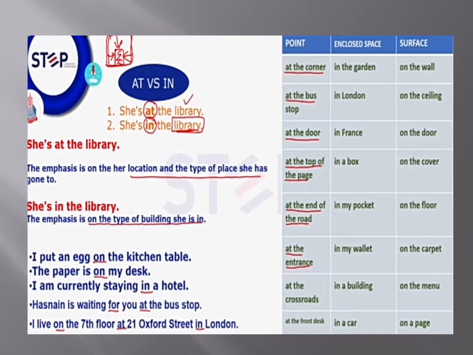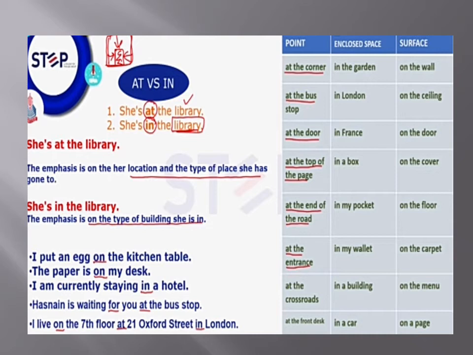How? She's at the library. When we emphasize the location or destination, we will use the preposition at, because in this sentence our focus is on the location, where she is. The emphasis is on her location and the type of place she has gone to.